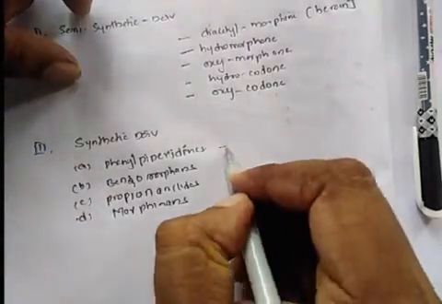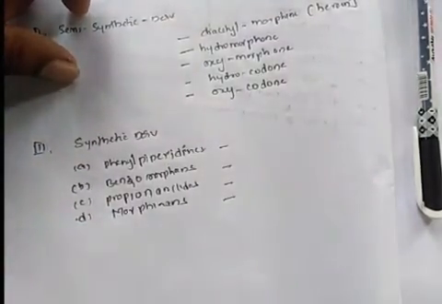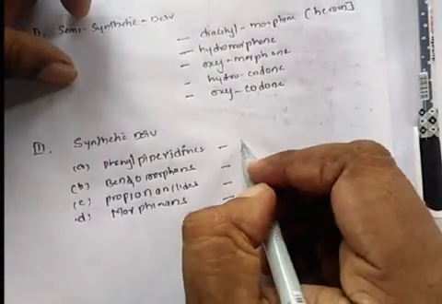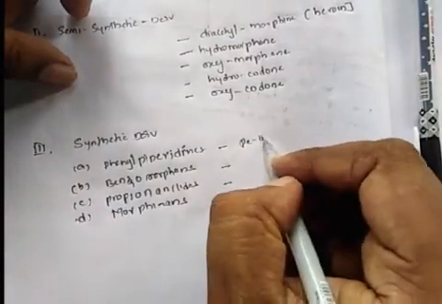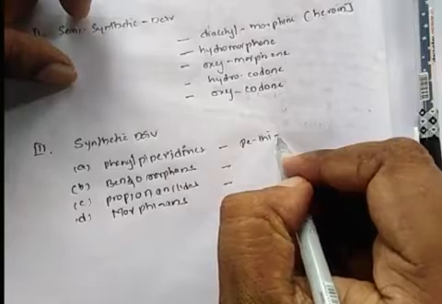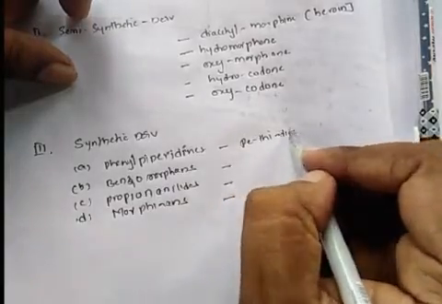The examples of drugs: the first example is pethidine.